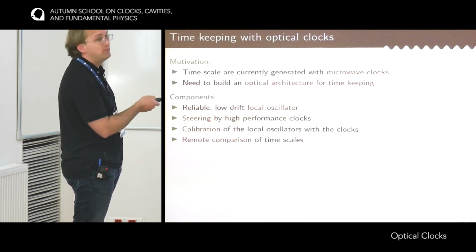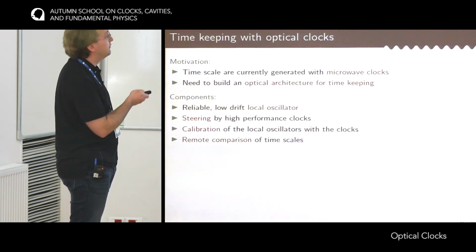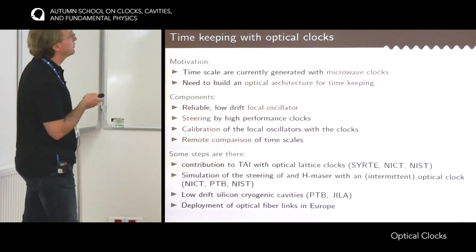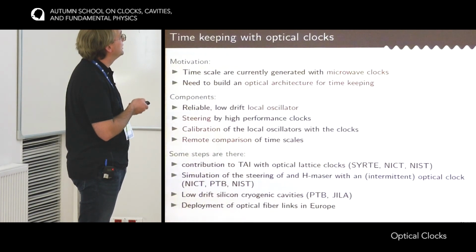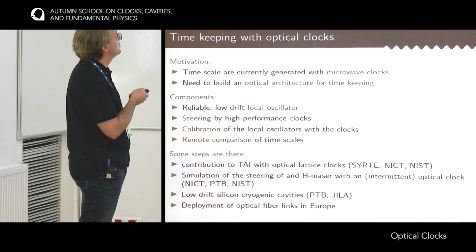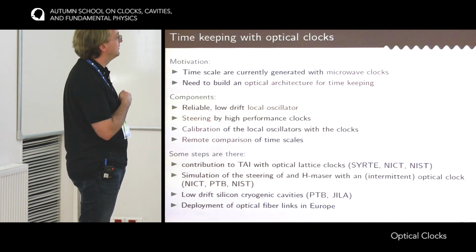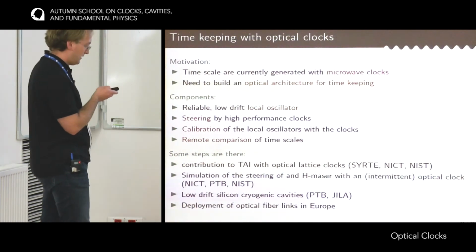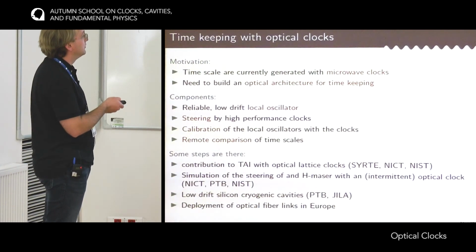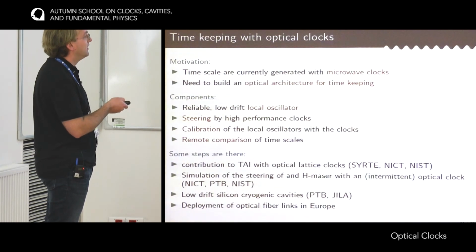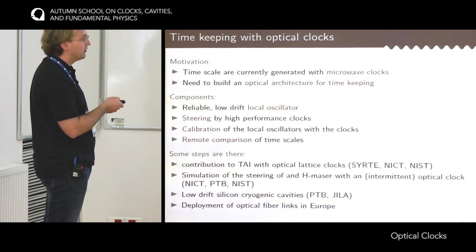All of this is already in place for microwave clocks, but there is an effort to do the same with optical clocks, and there has been nice progress in the last few years. Especially, there have been contributions to the International Atomic Time, in the calibration domain. The calibration of hydrogen masers has been done with optical clocks, most notably at CERT with a strontium clock, at NICT in Japan with a strontium clock, and at NIST with a ytterbium lattice clock. There have also been simulations of steering, so some laboratories at NICT, at PTB, at NIST have been able to, at least a posteriori, steer a hydrogen maser with the data from optical clocks.